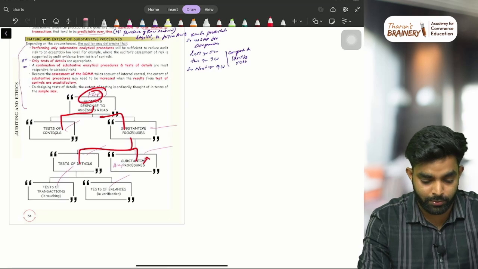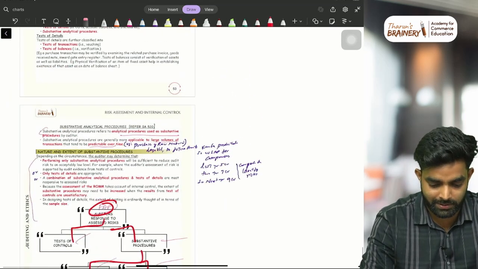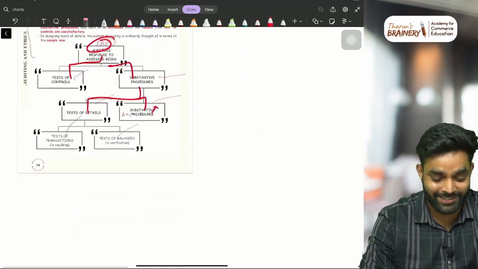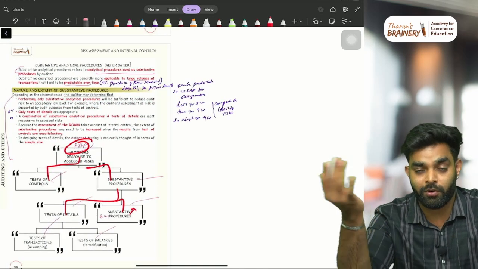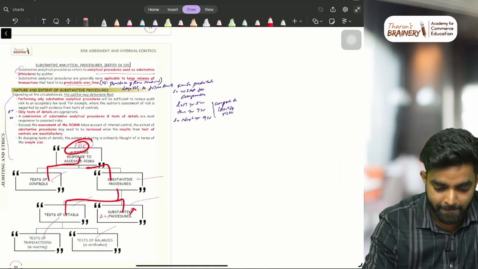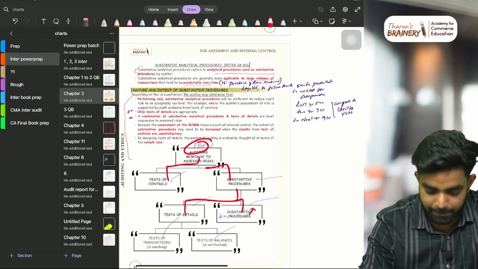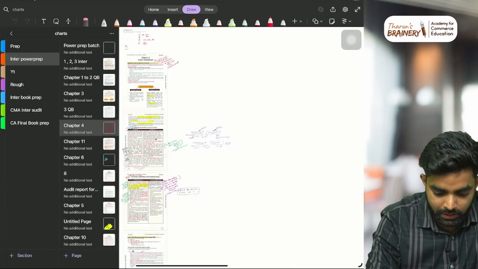This is the old textbook, not the new. The new version we have changed. This is what I gave for the change. The new version is available. If someone wants to buy it, you can buy it. But now you don't need it. Hopefully you will clear it in this attempt itself. Yeah. Next we will go on to the next chapter.